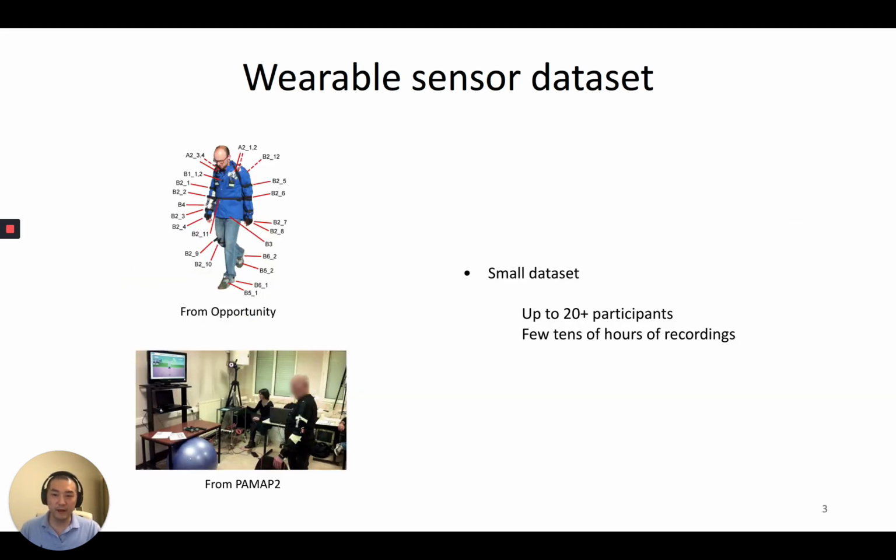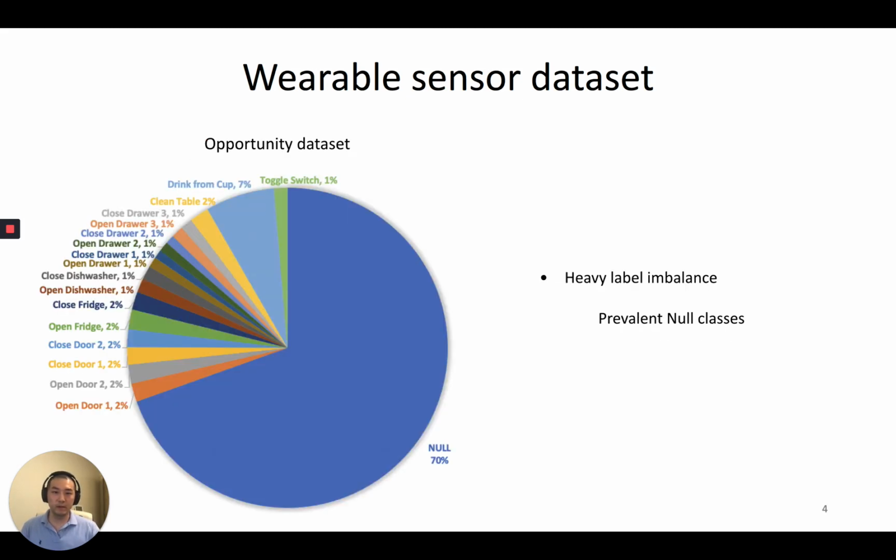Our benchmark datasets, such as Opportunity or PAMAP2, are small. They only have up to 20-plus participants and a few tens of hours of recordings. Also, they are heavily label imbalanced. The Opportunity dataset has over 70% of samples as null classes.